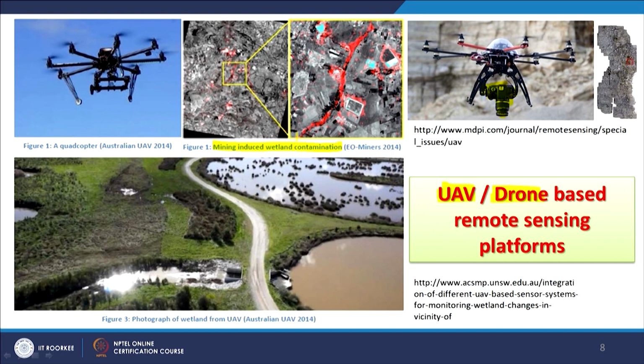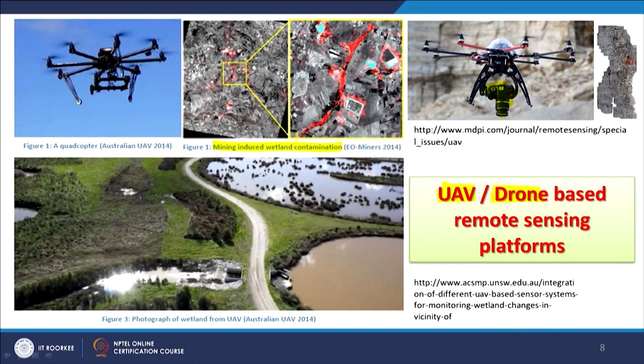Another big advantage with drones is that they are equipped with GPS, and therefore the sorties, or how they will travel in the air, can be planned and executed as per the given layout. They can systematically cover an area with a proper plan in geographic coordinates. That makes UAVs very useful. That is why they are becoming very popular.